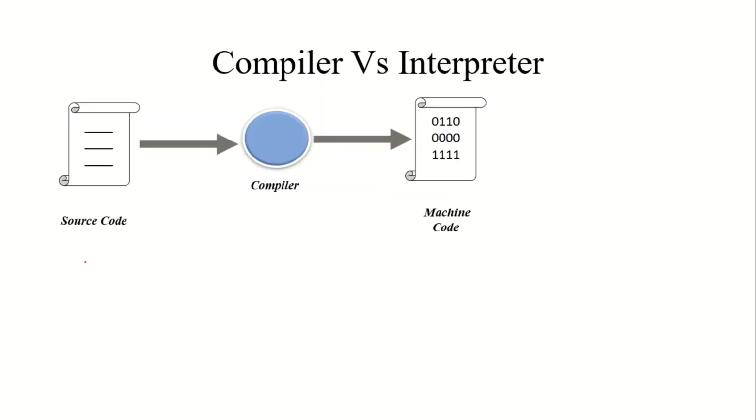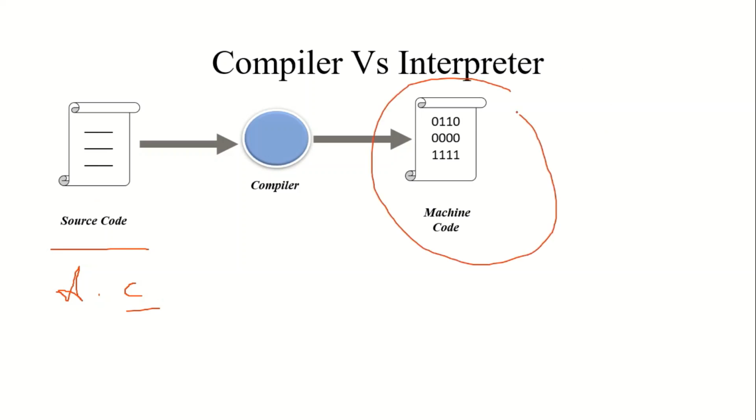We have two category of programming languages: compiler based and interpreter based. Now what is compiler based programming? Consider a source code which is written on C language. Say the name of this source code is a.c. .c is the extension, and when it is compiled, a machine code will be generated.